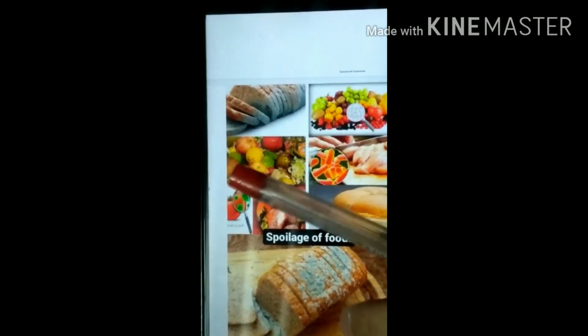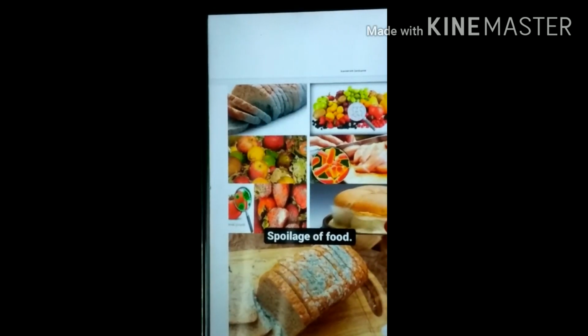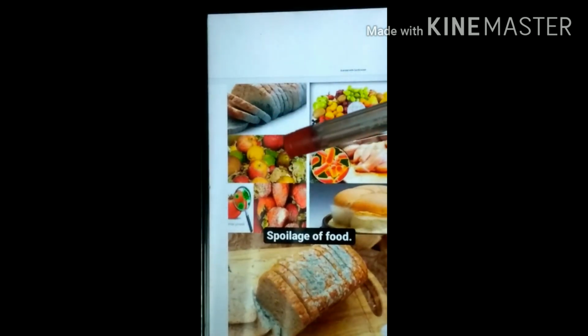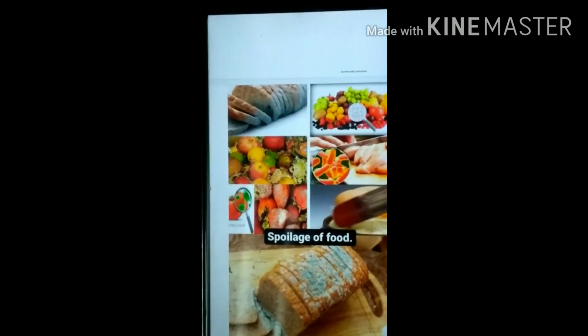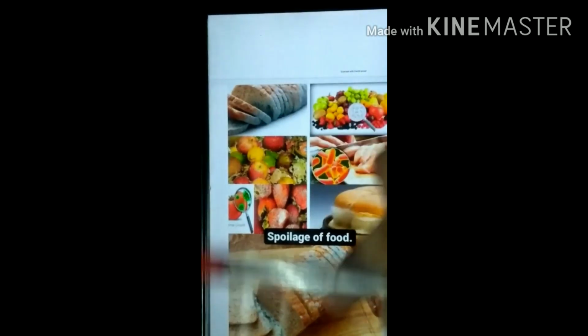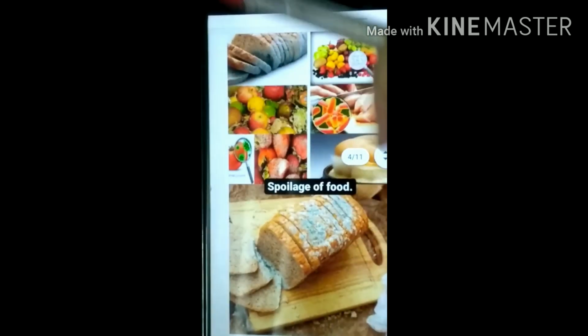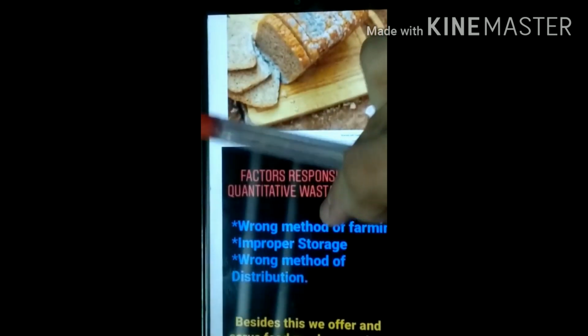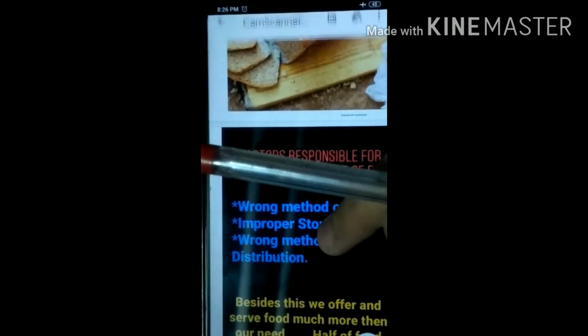Okay, so sometimes foodstuff may be spoiled due to contamination. How do these food materials get spoiled? Due to the environment in which these food materials are kept, and sometimes due to microorganism attack, the food gets spoiled. So sometimes by air, water. This is spoilage of food. Now we will learn what are the factors responsible for quantitative